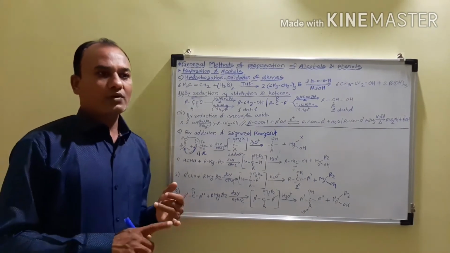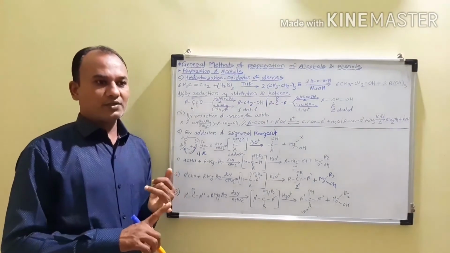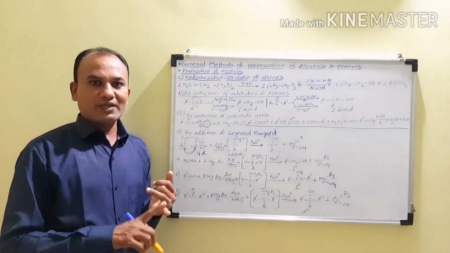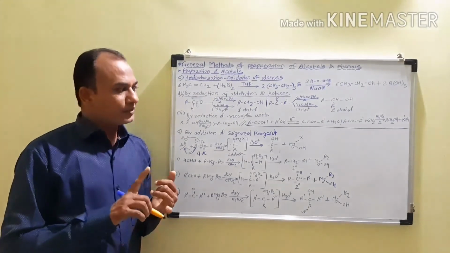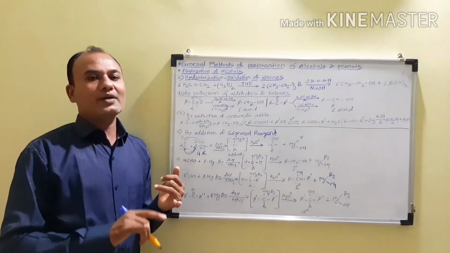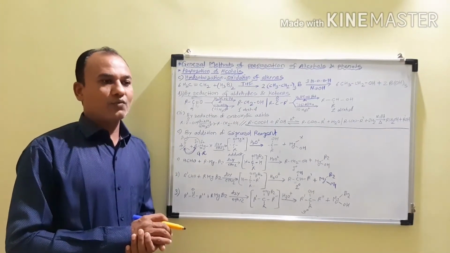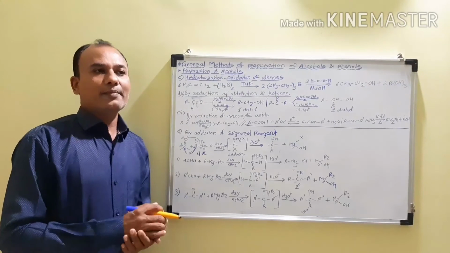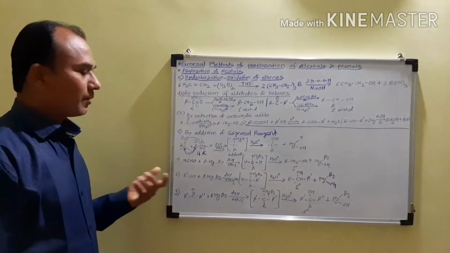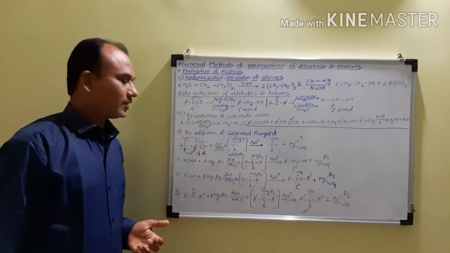Why? Because the reaction is fast due to the high reactivity of the Grignard reagent. Also, by using this method we can prepare primary, secondary as well as tertiary alcohols. So all three types of alcohols can be prepared by this method. One by one we will study how we can prepare the primary, secondary and tertiary alcohols.